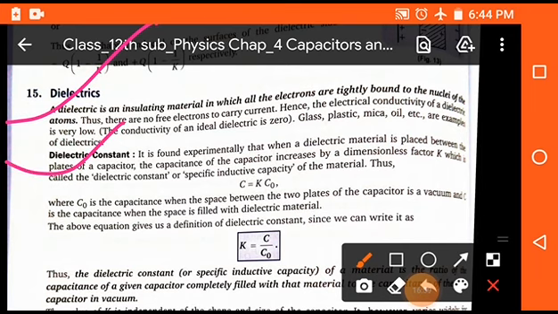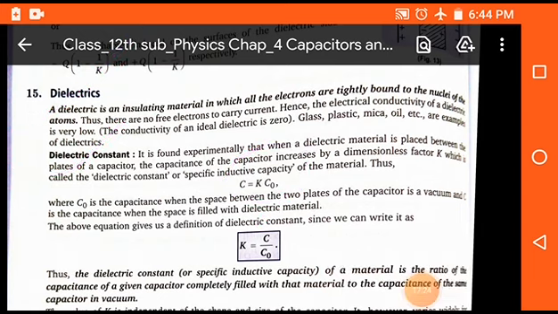As we know that when we place any material between the plates, then it has a fixed value. That fixed value is known as the dielectric constant, and it is generally represented by C is equal to K into C naught, where K is the dielectric constant. So K is equal to C upon C naught, where C naught is the capacitance due to air and C is the capacitance due to any dielectric material.